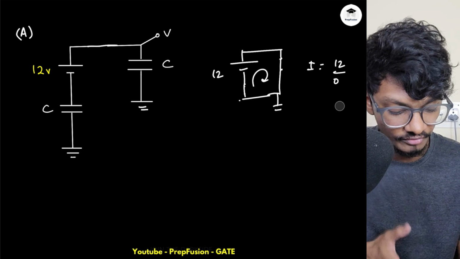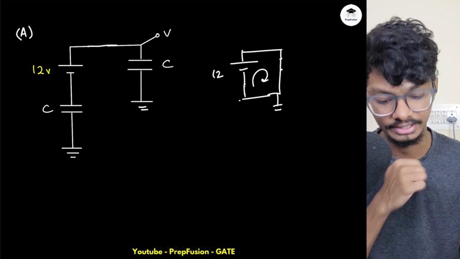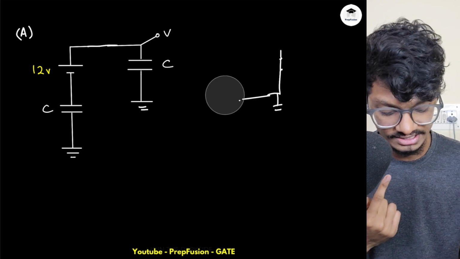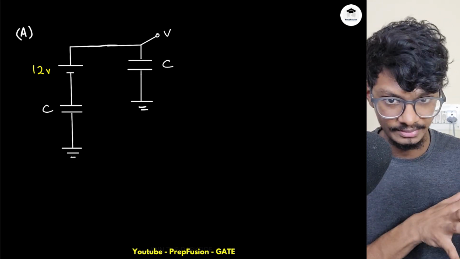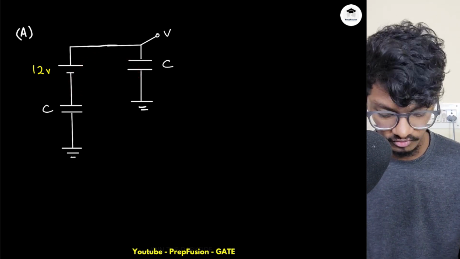So what does this infinity signify? This infinity signifies that an impulse current is flowing, and whenever an impulse current flows, it instantaneously charges the capacitor and instantaneously the voltage changes. So basically what is happening, charge is traveling from here to here.